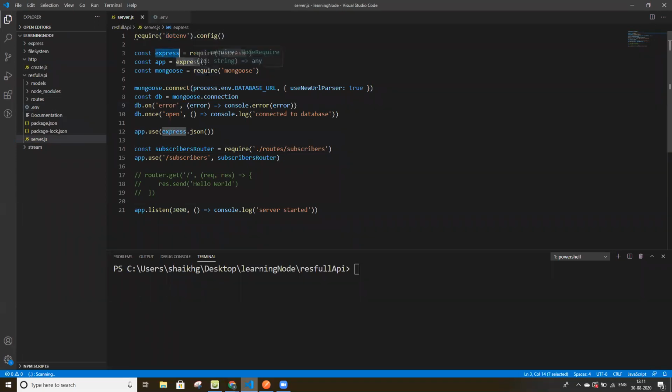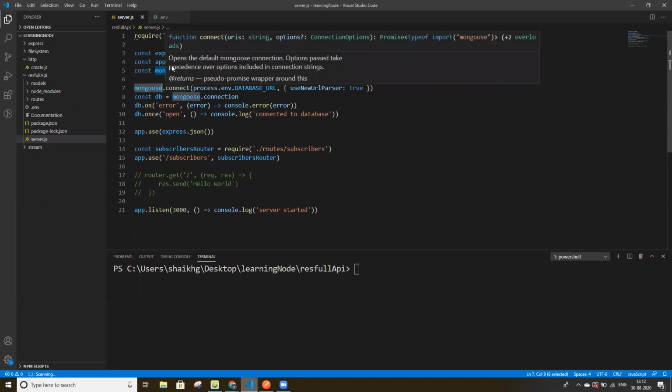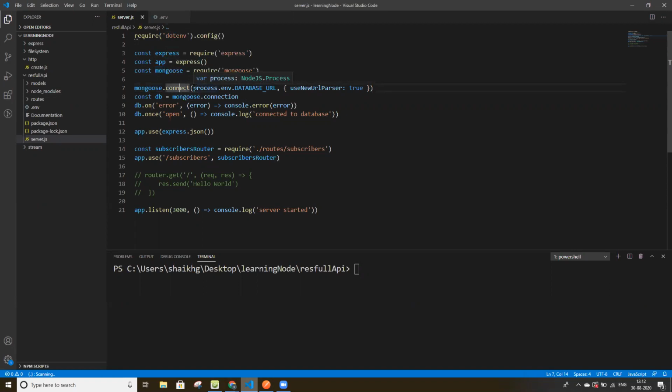We are using Express.js because we have installed it in this project. We put Express in a constant, which is app, and we are requiring Mongoose also for using MongoDB. To connect with MongoDB, we have mongoose.connect and process.env.